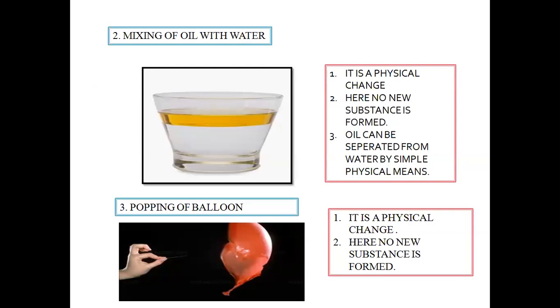So over here we see that no new substances are formed in the process, and by the simple physical process of decantation, we can pour out the oil and get back the water in its original state. That means we can also get back the original components by reversing the condition. That is why it is a physical change.